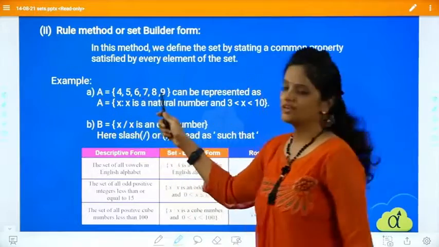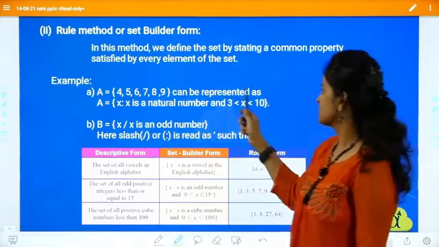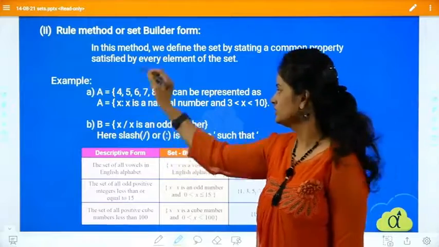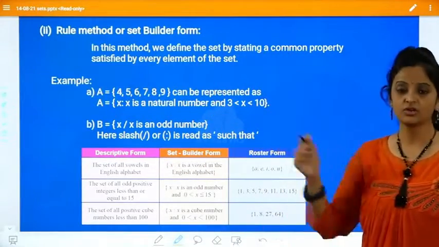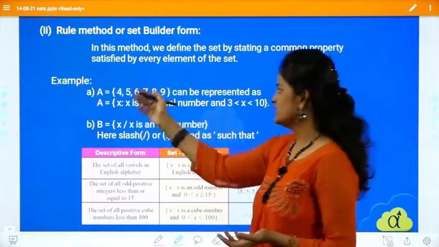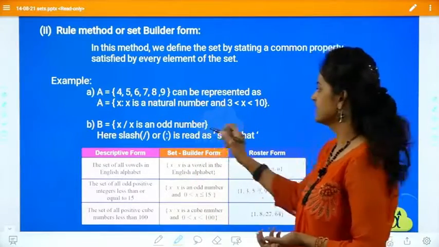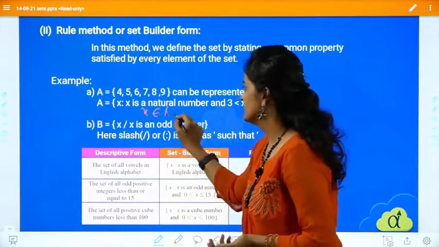A is equal to {4, 5, 6, 7, 8, 9}. This can be represented as the same set. I want from 4 till 9. So how do I write? {x : x is a natural number}, that you can write in symbol also: x belongs to N.